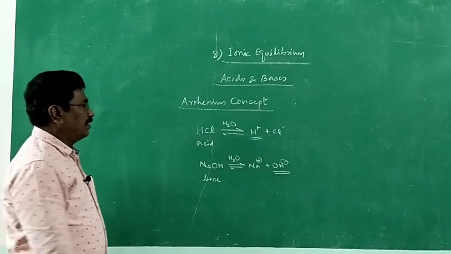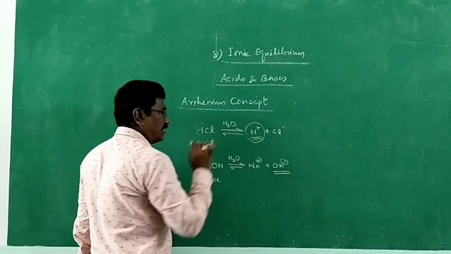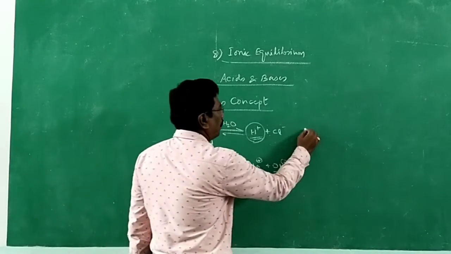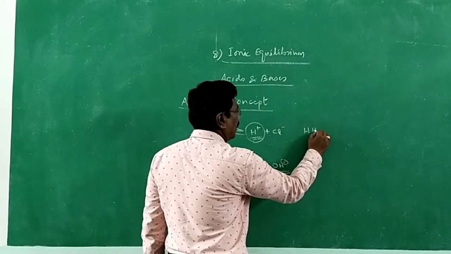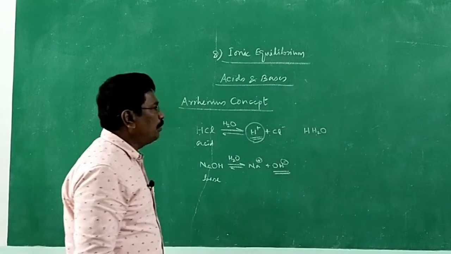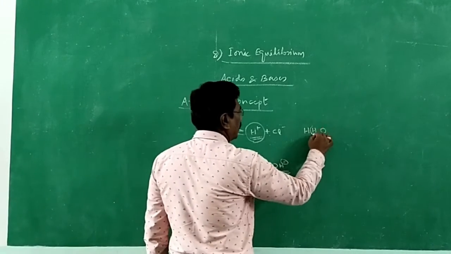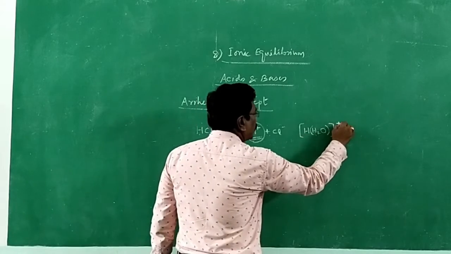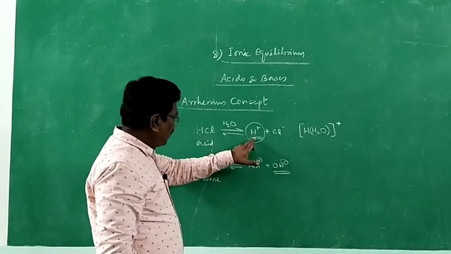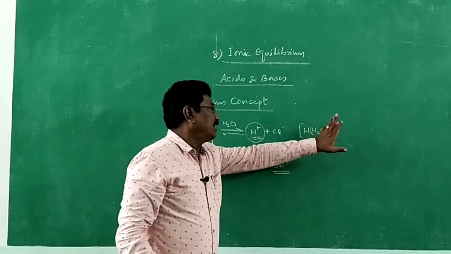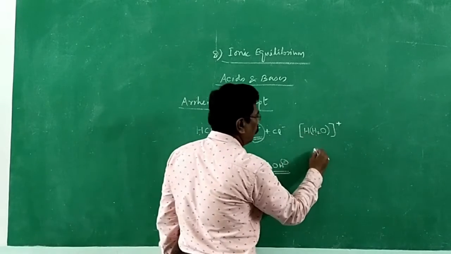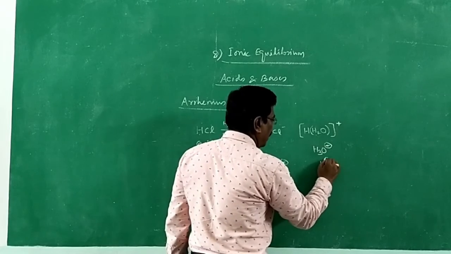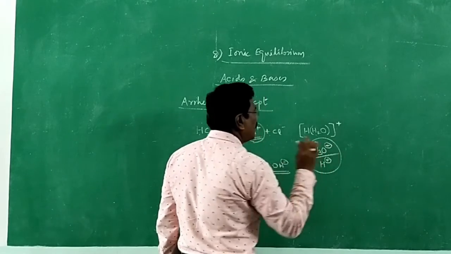And again, in the case of hydrogen ions, in aqueous solution, it combines with water to become hydronium ion. Hydrogen ion gets combined with water to become what is called hydronium ion. H plus gets combined with water to become H3O plus. We call it hydronium ion. So either we say hydrogen ion or hydronium ion, both mean the same.